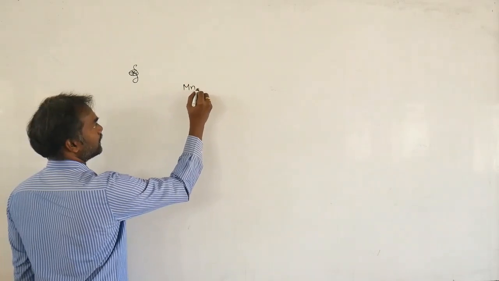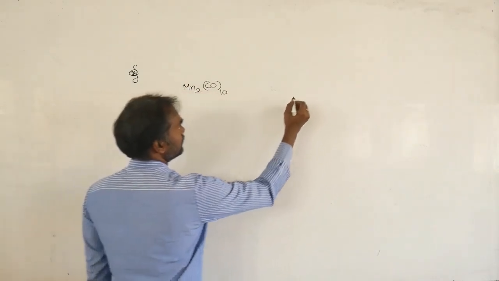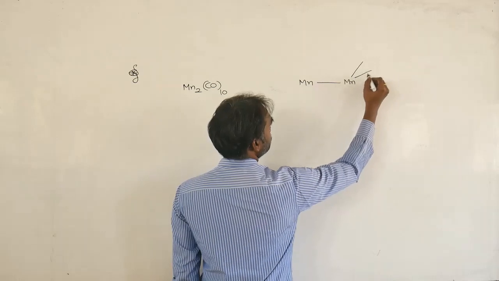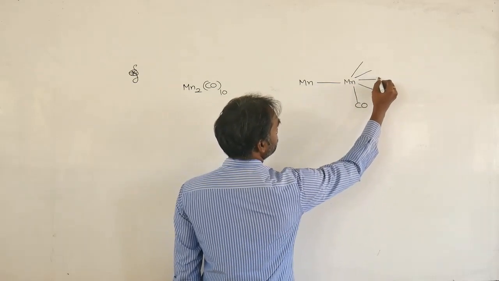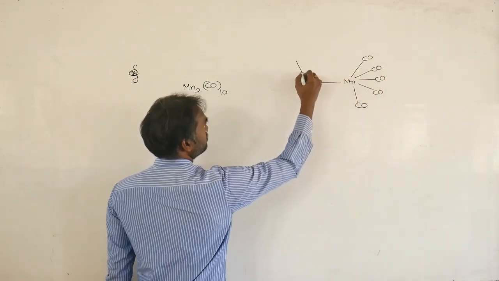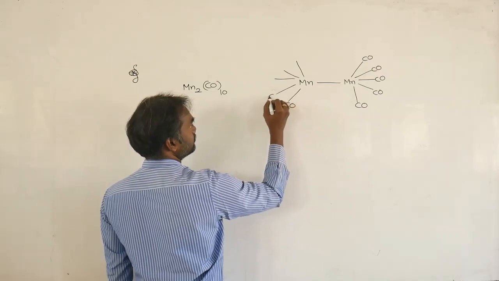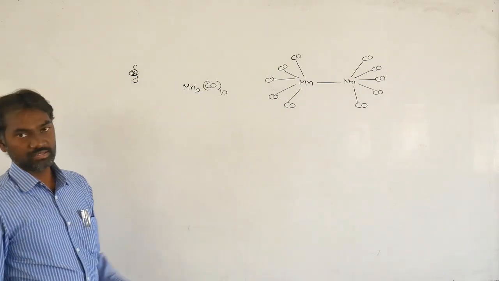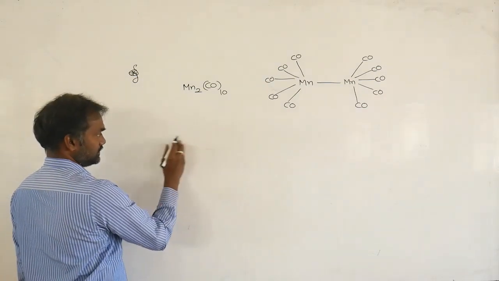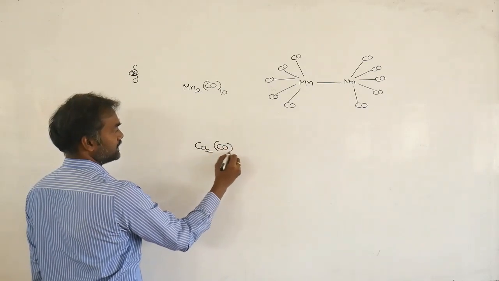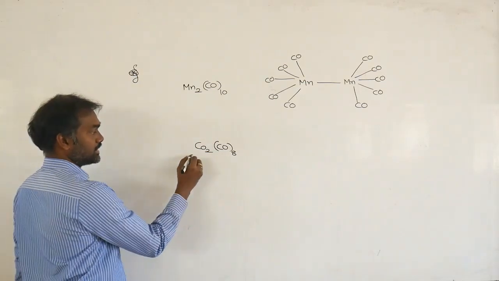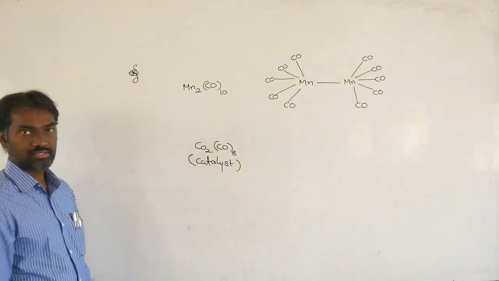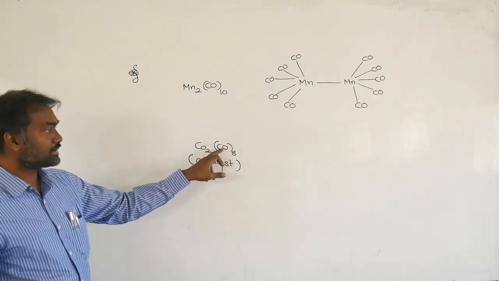Examples: Mn2(CO)10, dimanganese decacarbonyl, with manganese and five CO on each. Next, Co2(CO)8. This acts as a catalyst in organic reactions, and it is a famous dicobalt octacarbonyl compound.